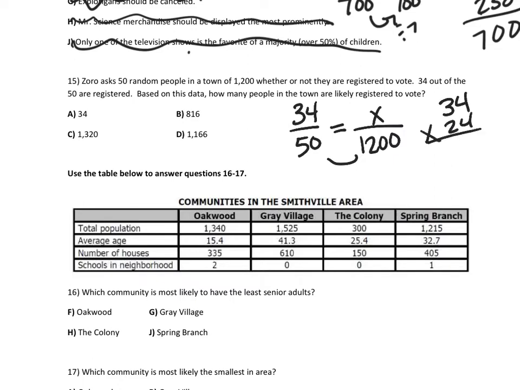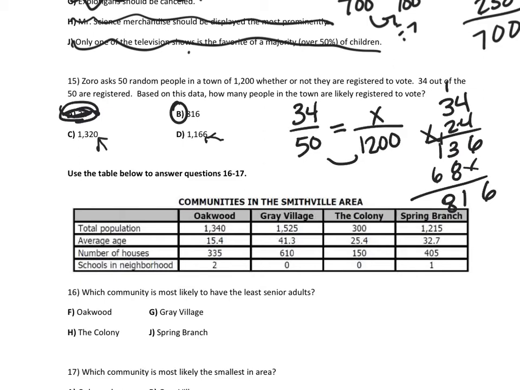Now, looking at these answer choices, we know it can't be this because that was out of 50. So if we do that, I got 816, which is answer choice B. Okay, now I wouldn't pick this one because that would be a lot higher of a percentage, and this would be over 100%. So you could have actually eliminated that without even solving it.